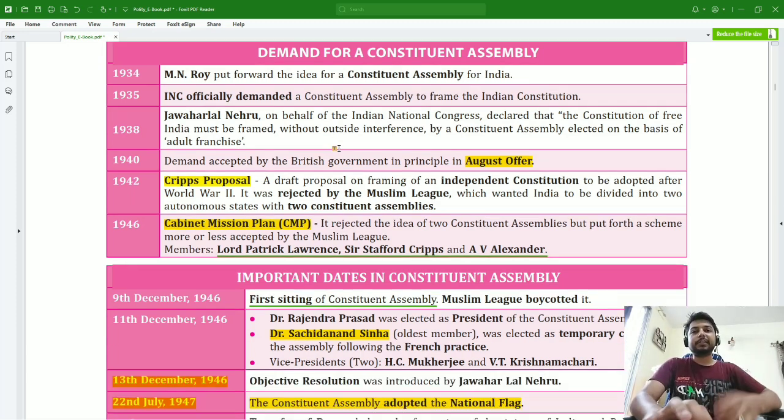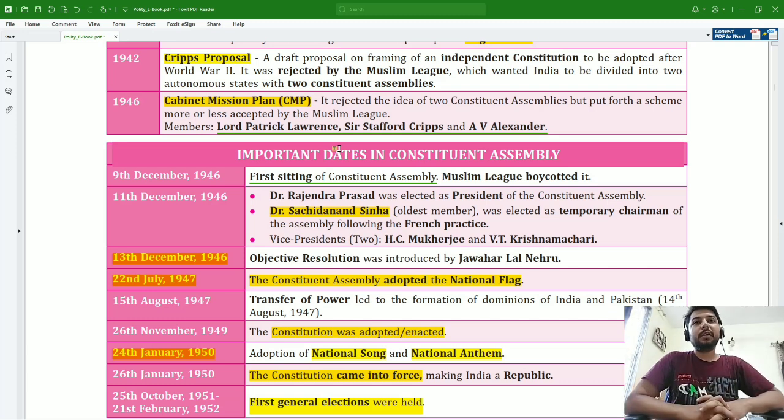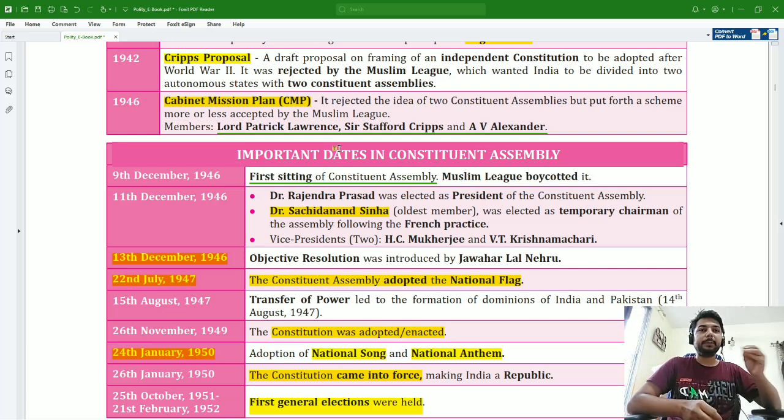Then in 1946, the Cabinet Mission Plan came, and it rejected the idea of two constituent assemblies, but made the plan in such a manner that it was more or less accepted by the Muslim League. And this question was asked in prelims once: who of the following was not a member of the Cabinet Mission Plan? So we have to remember the names of the members of the Cabinet Mission Plan.